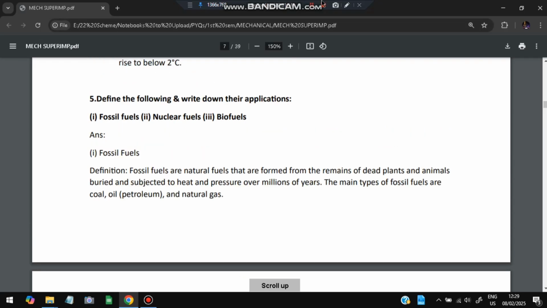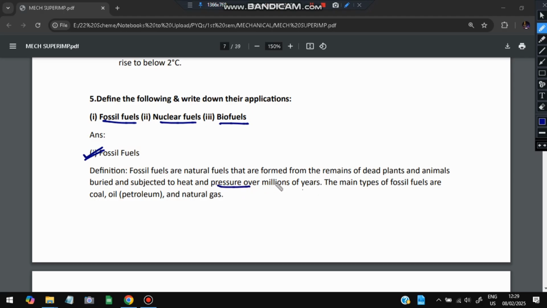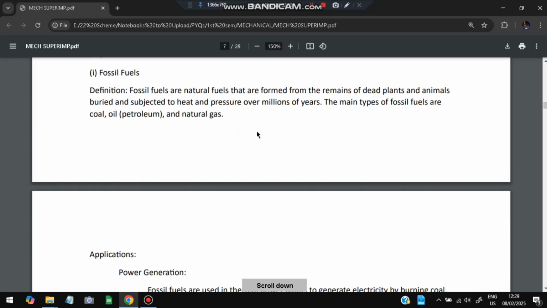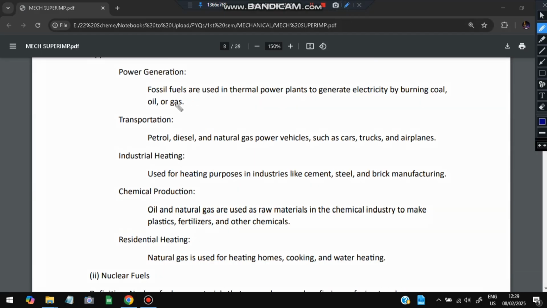Moving on to the next question, we have to explain the following: fossil fuels, nuclear fuels, and biofuels. Fossil fuels means what? Fossils are the dead remains of plants and animals from millions of years ago, pressurized over millions of years so that they become fuels like coal, oil, petroleum, and natural gas. These are used for driving vehicles, power generation, transportation, industrial heating, chemical production, and residential heating. The power is present inside those fossil fuels, which are formed from the dead remains of plants and animals.